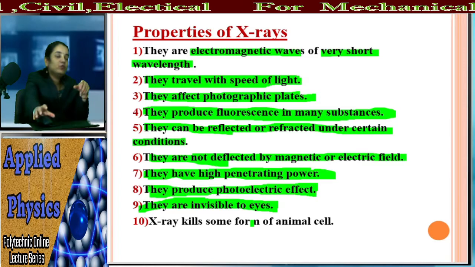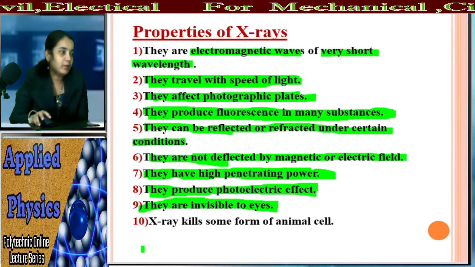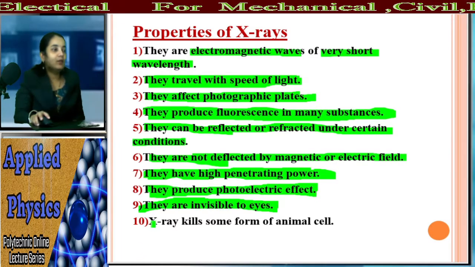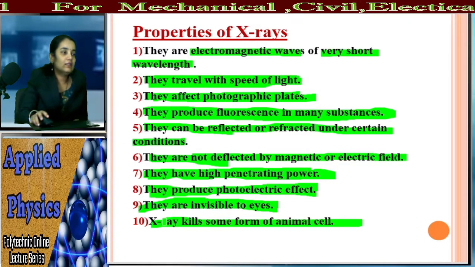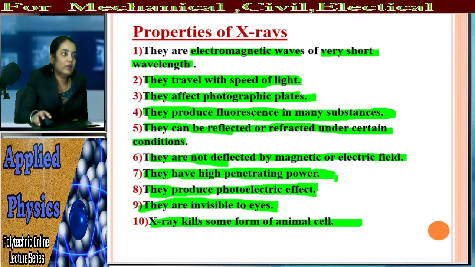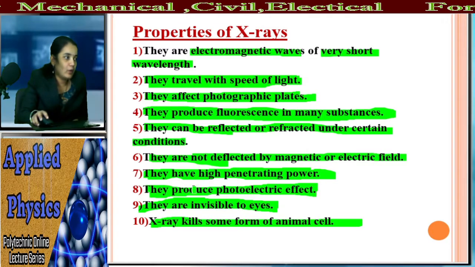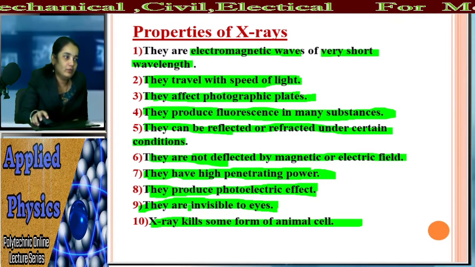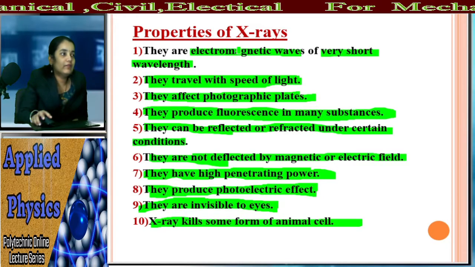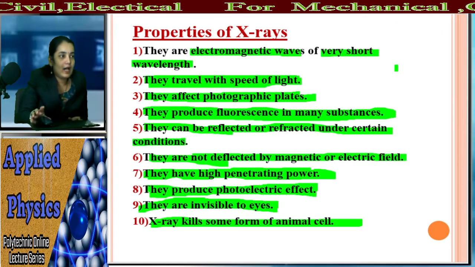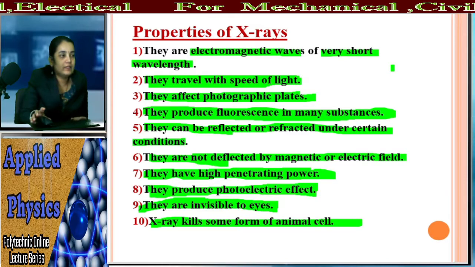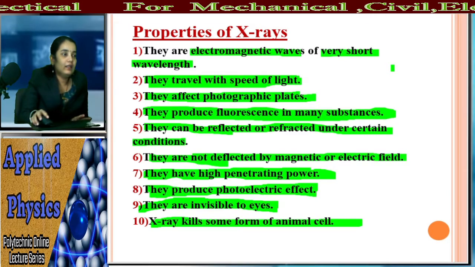Now we have to see the 10th property, that is X-ray can kill some form of animal cell. So this is the 10th property that we have studied. The properties of X-rays. What are the properties of X-rays? We have seen up till now, how many properties are there?